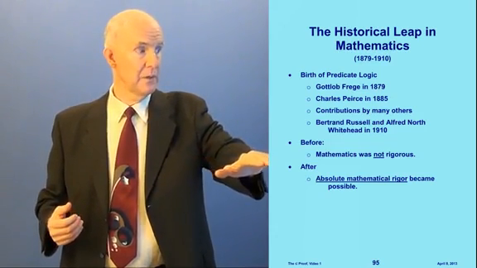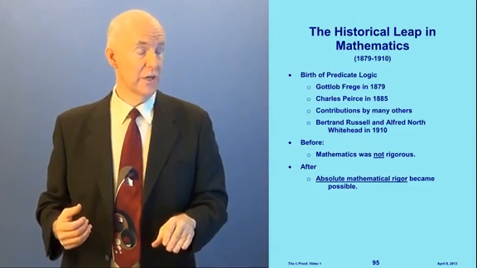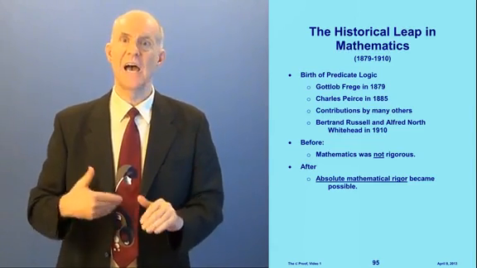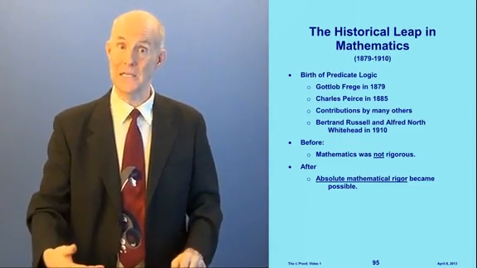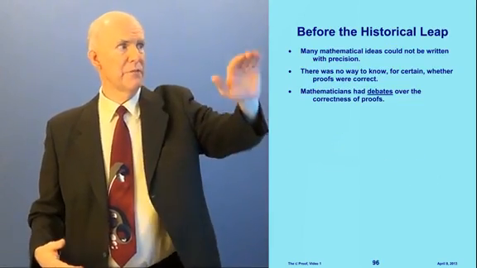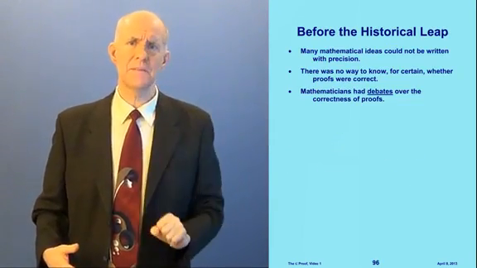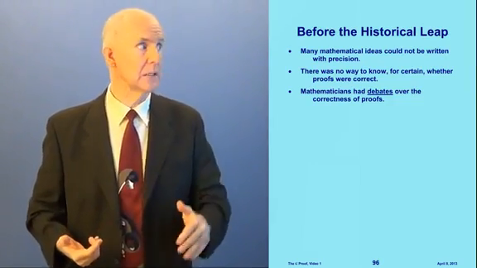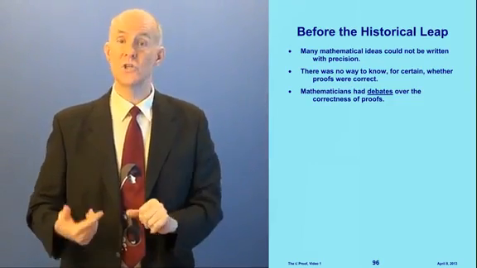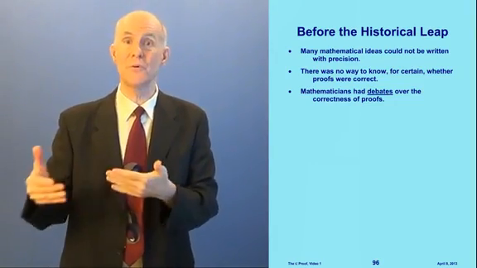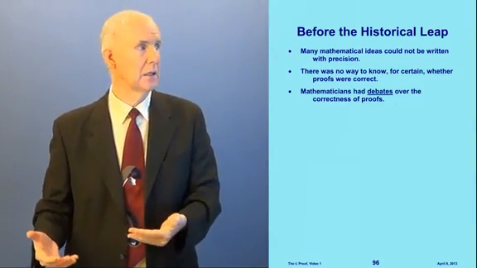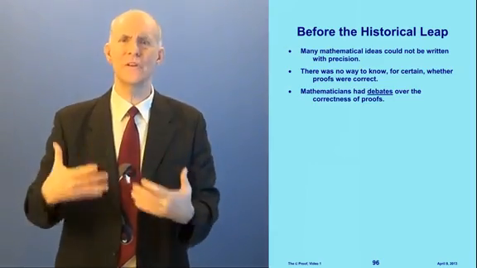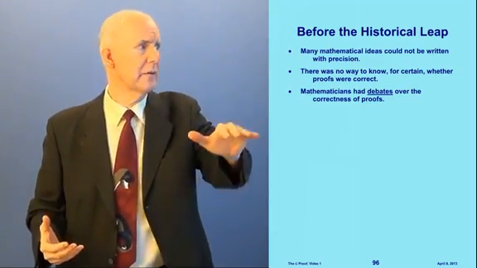Before this leap, mathematics was not rigorous. After the leap, absolute mathematical rigor became possible. Before the leap, there were many mathematical ideas that could not be written with precision, and there was no way to know for certain whether proofs were correct, because what proofs really were was not sufficiently understood.